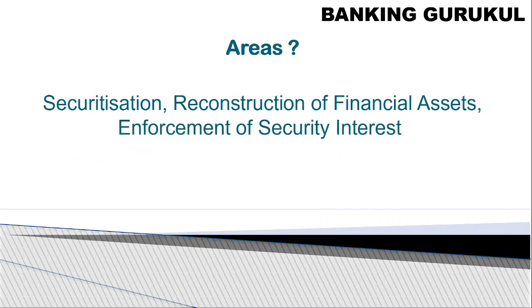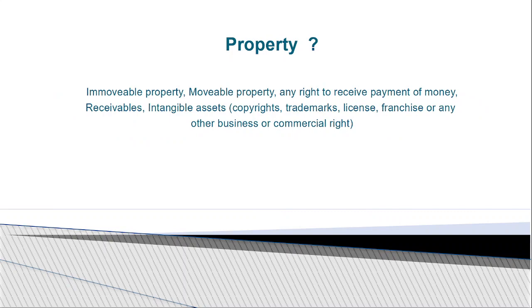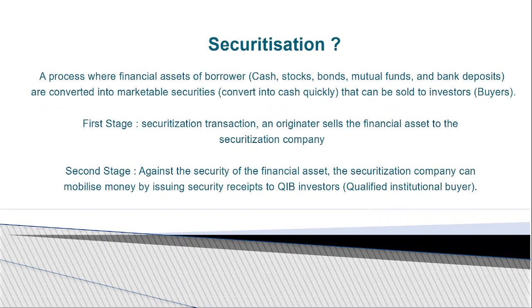Securitization, reconstruction of financial assets, and enforcement of security interest. How many types of property are there? Immovable property, movable property, any right to receive payment of money, receivables, and intangible assets including copyrights, trademarks, licenses, franchises, everything is included in property.